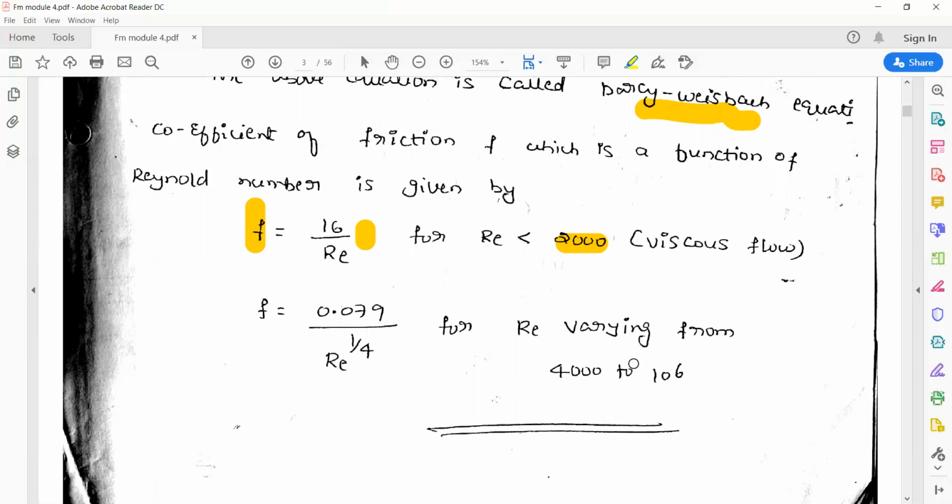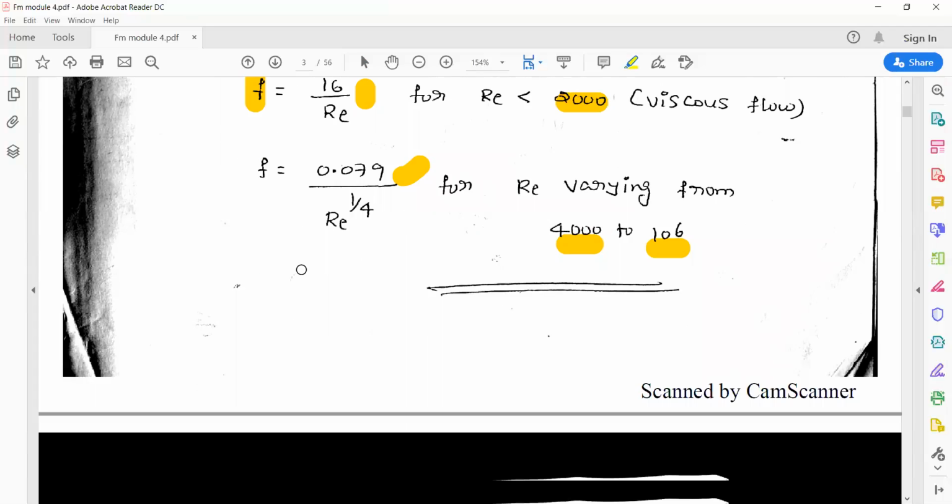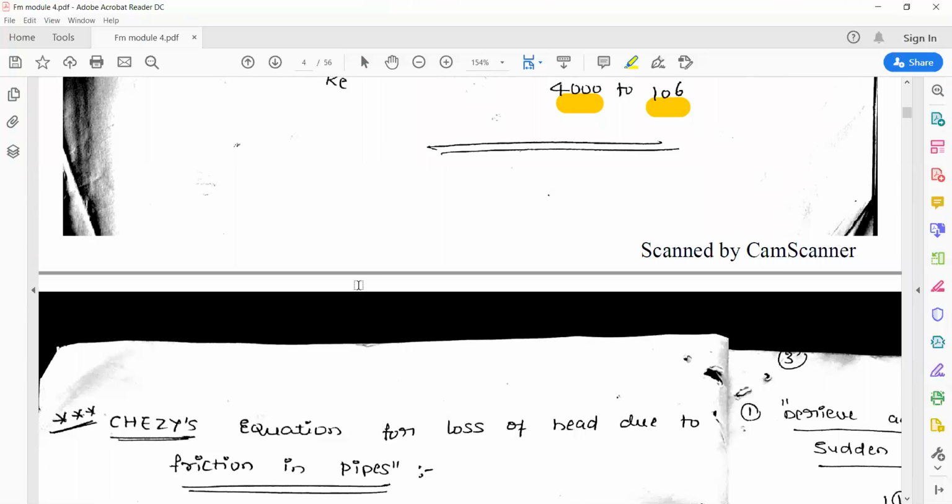Or if the value of Reynolds number varies from 4000 to 10 to the power of 6, then you can make use of this formula: f is equal to 0.079 divided by Re to the power of 1 by 4. So these two formulas can be used depending upon the Reynolds number value while solving the numerical, to get the value of the coefficient of friction, small f. So this is about the Darcy-Weisbach equation.